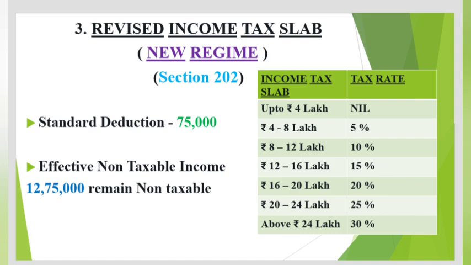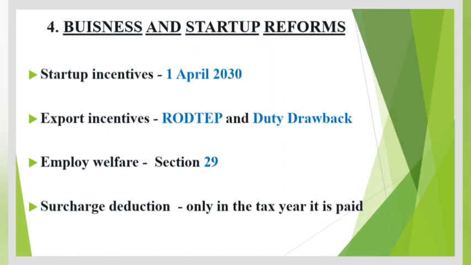Effective non-taxable income. Due to the standard deduction and rebates, income up to rupees 12 lakh 75,000 can effectively remain non-taxable. Fourth, business and startup reforms. Startup incentives. The tax holiday for startups is extended for those incorporated up to 1st April 2030. Eligible startups can claim 100% profit exemption for any 3 consecutive years within their first 10 years under Section